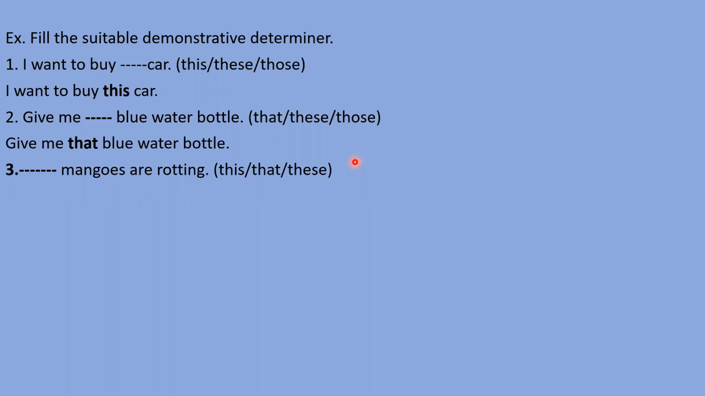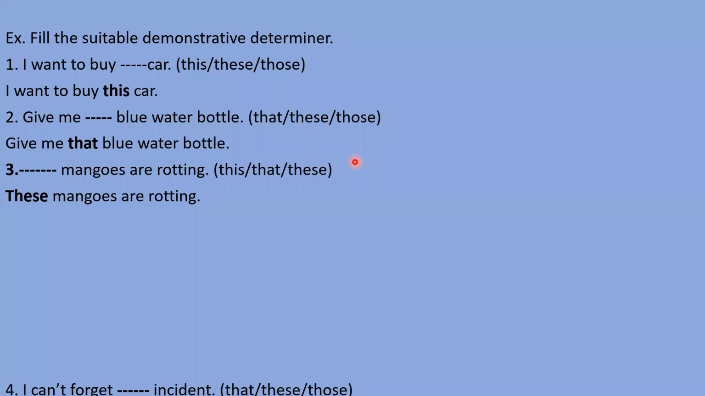ये जो mangoes हैं ये सड़ रहे हैं. Yes, very good, right answer. These will come here because we are talking about more than one mango. Right. So, these mangoes are rotting. This is your answer. Very good.